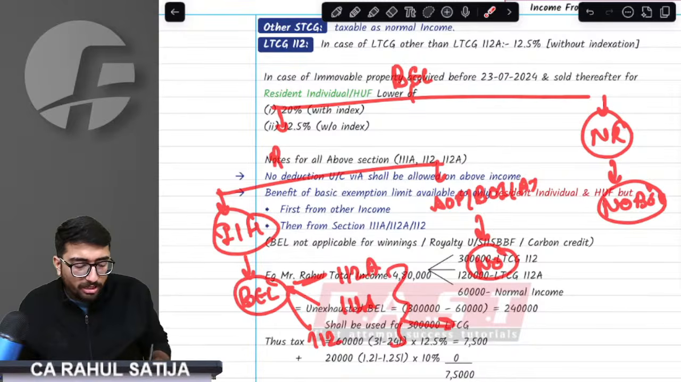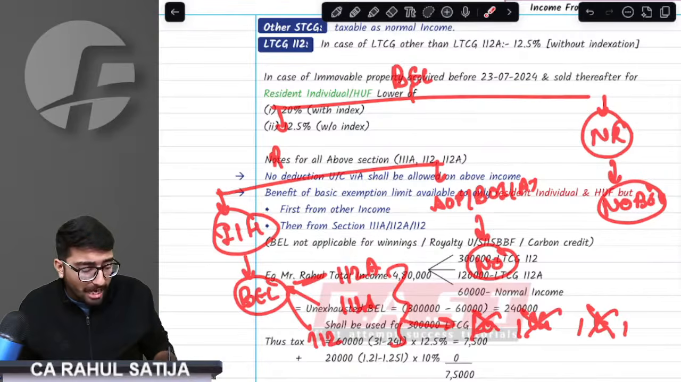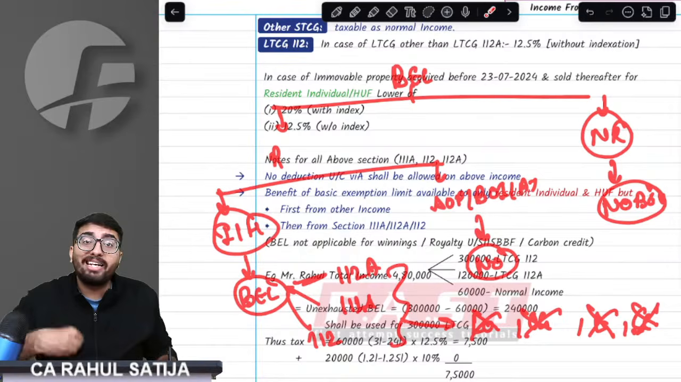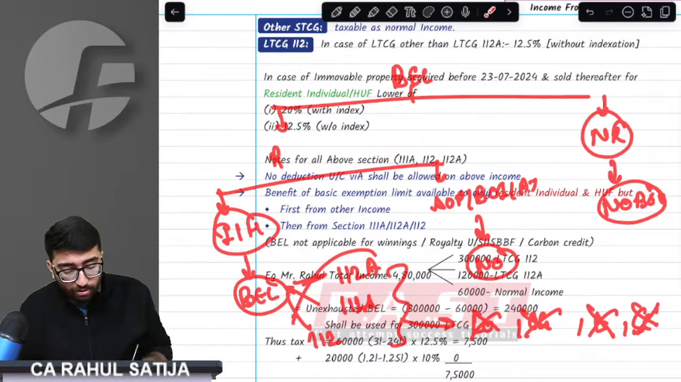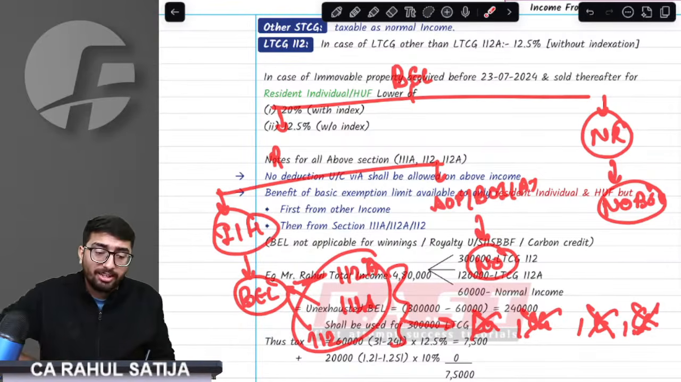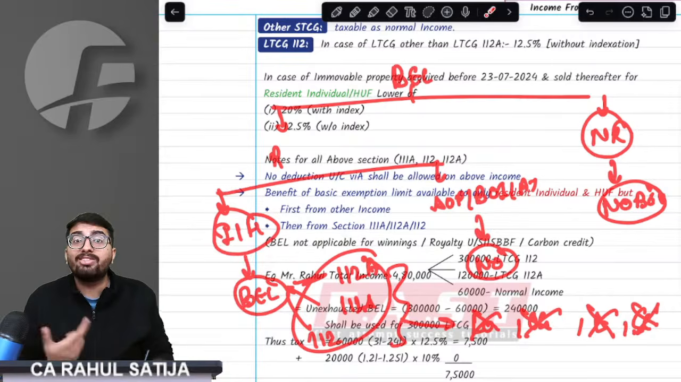Do you get basic exemption limit on lottery income? No. Online gaming income? No. Cryptocurrencies income? No. Carbon credit income? No. You don't get basic exemption limit on any income which is taxed at special rate except for these three incomes, and only on these three incomes, only after using the general income.